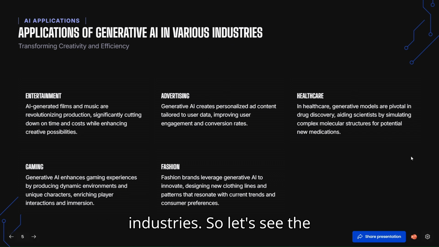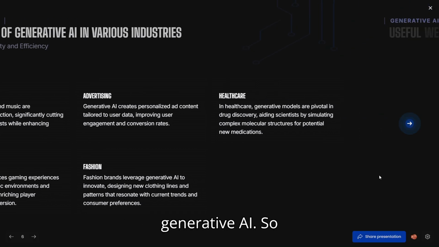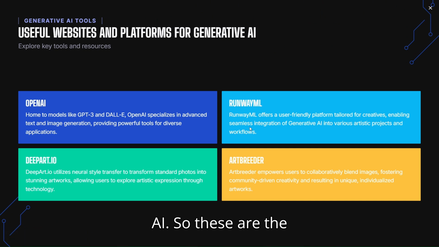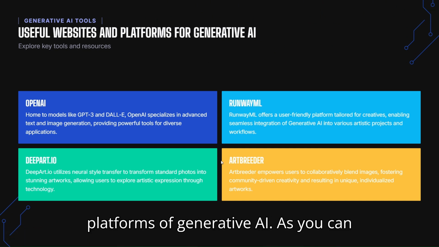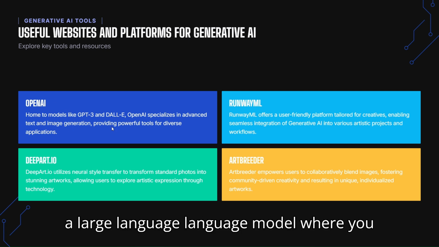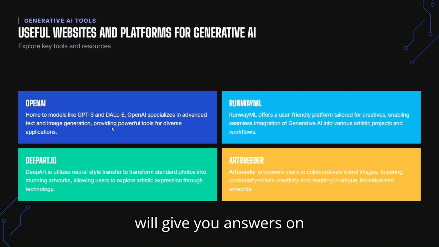So let's see the software or the applications of generative AI. Here are some applications of generative AI. These are the platforms of generative AI. As you can see, OpenAI, ChatGPT. ChatGPT is a large language model, where you can provide a prompt or a question, and it will give you answers based on your prompt.